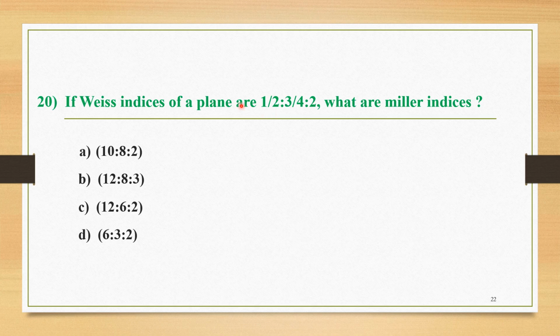If we follow these two simple steps, then the correct answer of question number 20 is option B, that is, the Miller indices for these Weiss indices are 12, 8, 3. So this is the conversion of Weiss indices into the respective Miller indices.